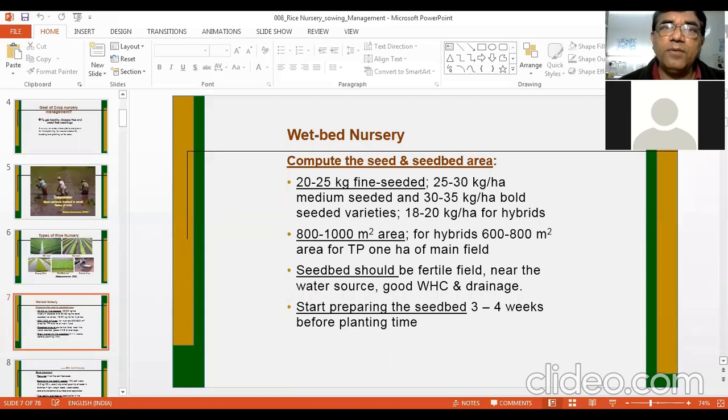And seed bed should be selected in a field where you get fertile land. The land is having good water holding capacity, and it is near to the source of the water. Because in nursery areas, you need to irrigate frequently. And then you can start preparation of the seed bed 3 to 4 weeks before planting time. Generally, summer plowing can be done and field can be left. And then at the time of nursery sowing, field can be again prepared.